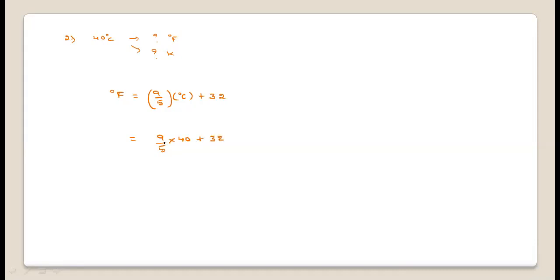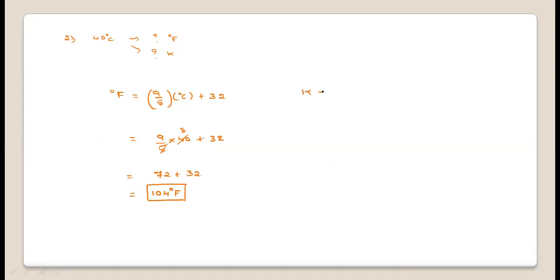Again, this is an easily divisible one. 5 eights are 40, so 8 into 9 is 72, plus 32, and the answer is 104 degree Fahrenheit. So 40 degree Celsius is equal to 104 degree Fahrenheit.